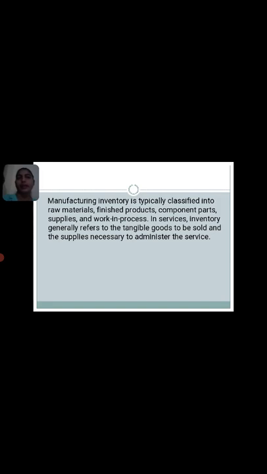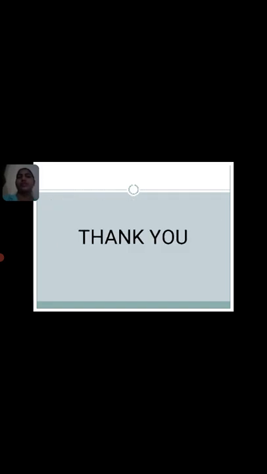Manufacturing inventory is typically classified into raw material, finished product, component parts, supplies, and work in progress. In service, inventory generally refers to the tangible goods to be sold and the supplies necessary to administer the service.